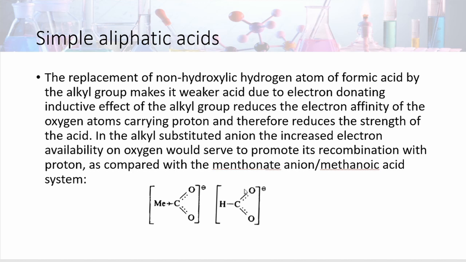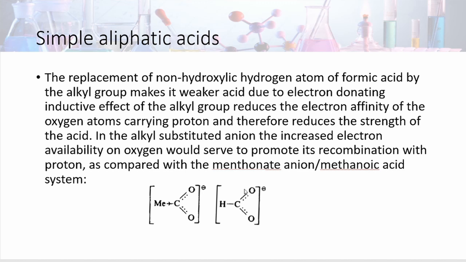We are going to see some different acids and their acid strength. First, simple aliphatic acids. The replacement of the non-hydroxylic hydrogen atom of formic acid, or methanoic acid as we say, by an alkyl group weakens the acid due to the electron donating inductive effect of the alkyl group, reducing the electron affinity of the oxygen atom carrying the proton, therefore reducing the strength of the acid.